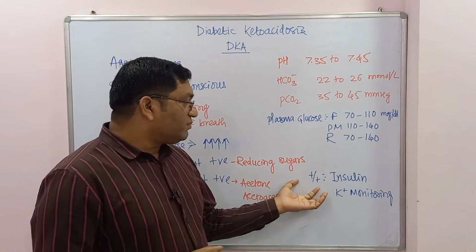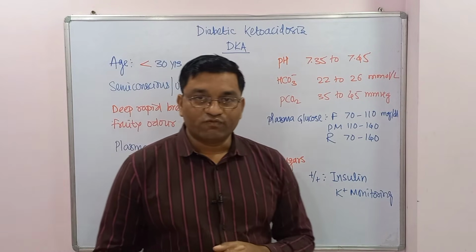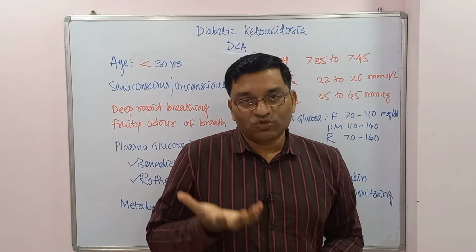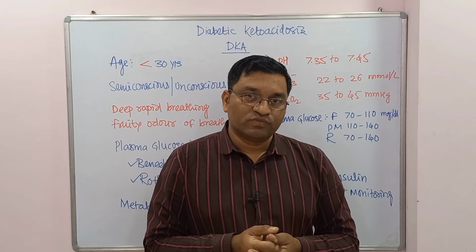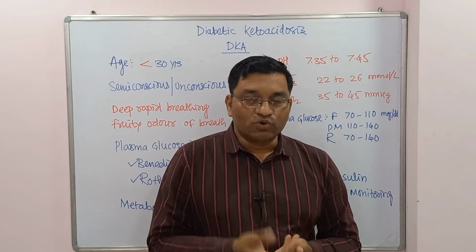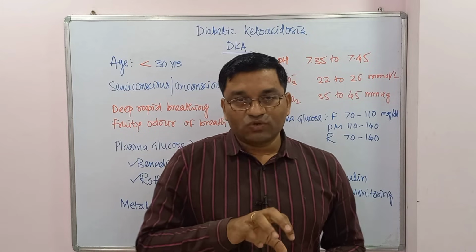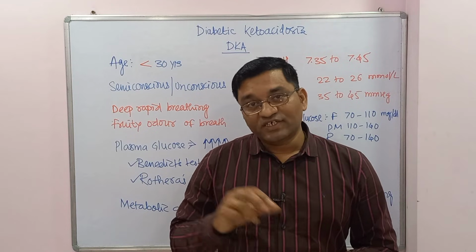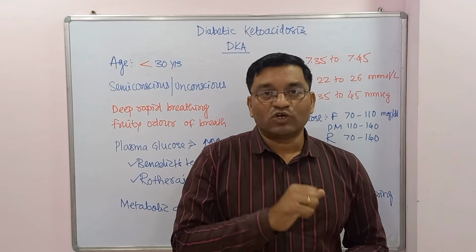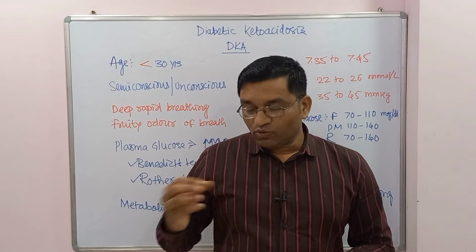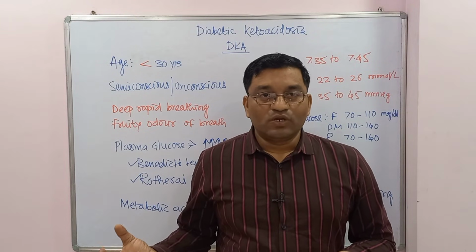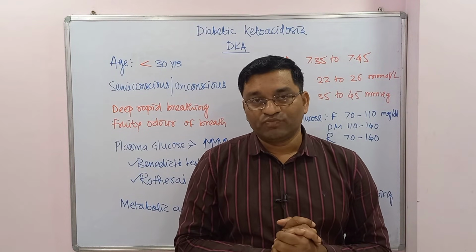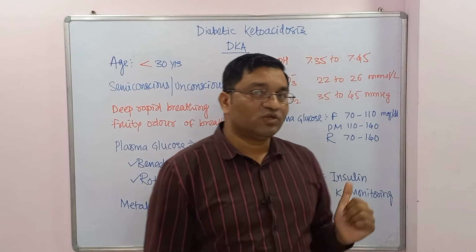Now in the treatment, insulin is given with strict potassium monitoring. Why is potassium monitoring required? As there is metabolic acidosis, there is an increase in the hydrogen ion concentration in the extracellular fluid. To reduce the acidity, these hydrogen ions will move inside the cell in exchange for potassium, and potassium will move out of the cell into the extracellular fluid. This movement of potassium from the intracellular to the extracellular compartment causes hyperkalemia. So there is an increase in the potassium level in diabetic ketoacidosis.